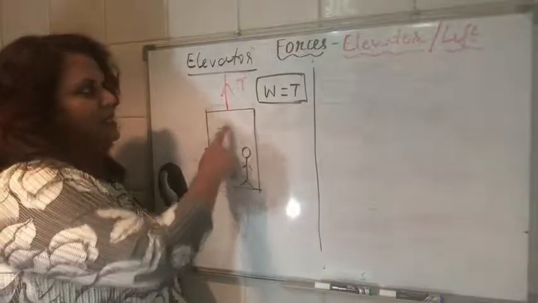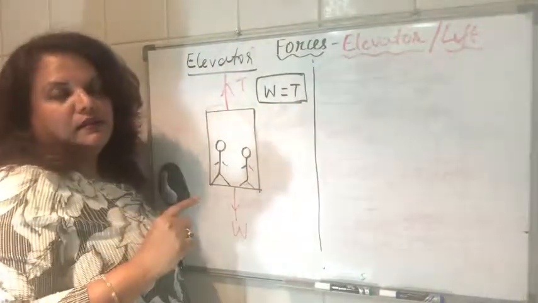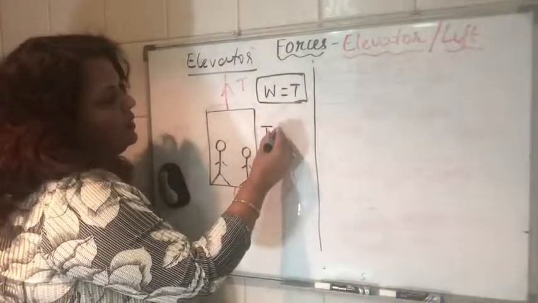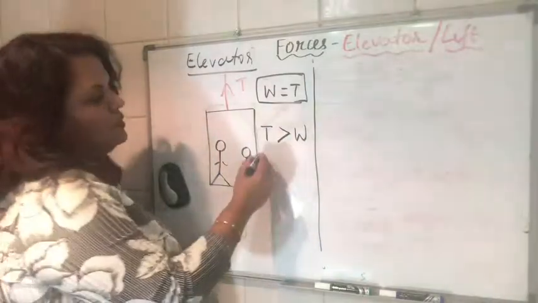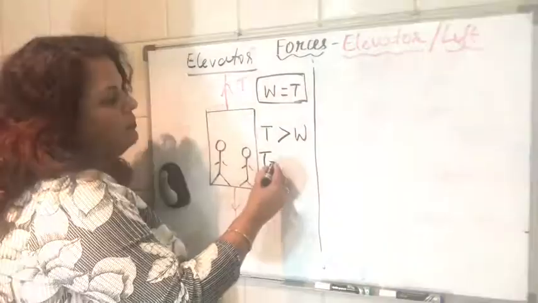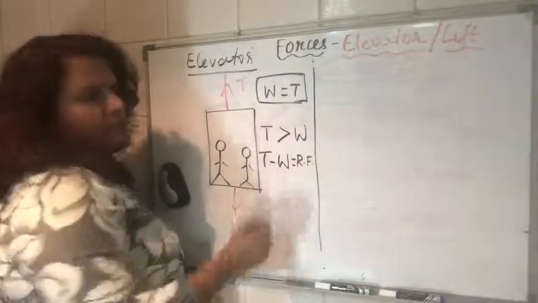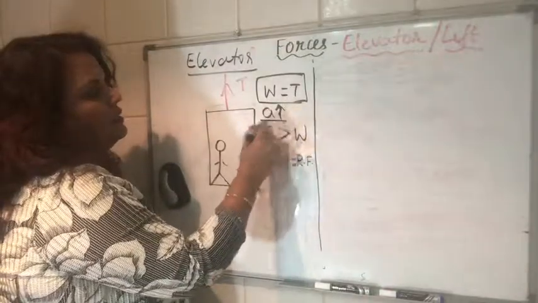Now if it is accelerating up, in the accelerating direction is where the force is greater. So if it is accelerating up, then T will be greater than W. There is a resultant force. So T minus W will be equal to your resultant force. This is for acceleration in the upward direction.